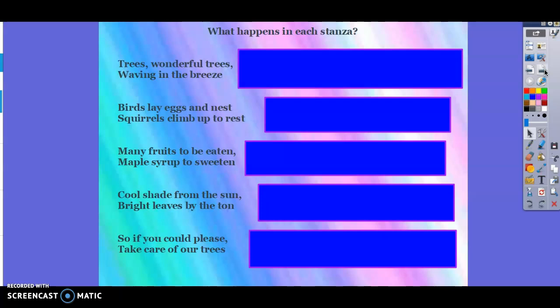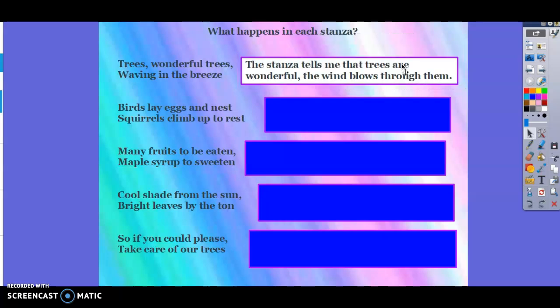So, let's see. If we go through each stanza, I'll look at the first one. Trees, wonderful trees, waving in the breeze. Okay, well, let's see what we got. See if this is similar to what you were thinking. The stanza tells me that trees are wonderful and that the wind blows through them. That was pretty simple, right?